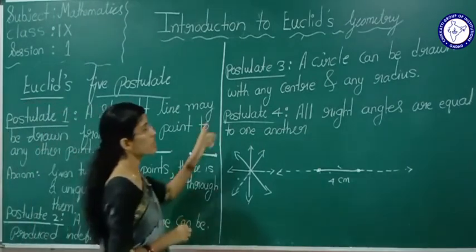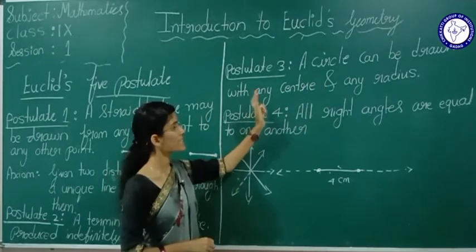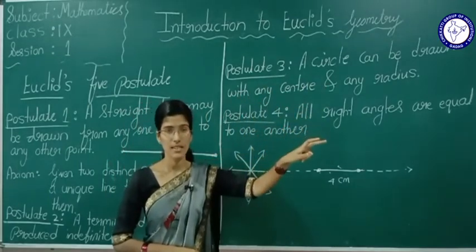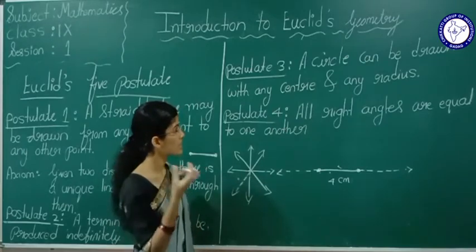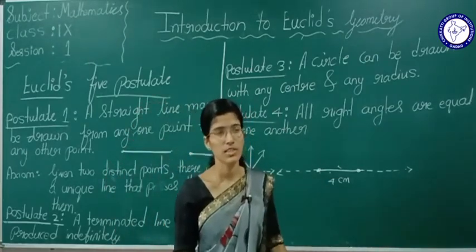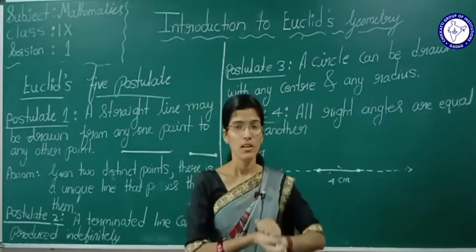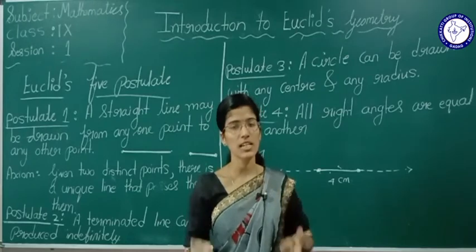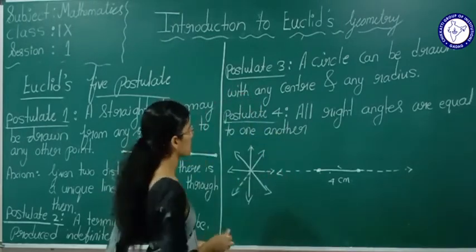So postulate 3, you see: a circle can be drawn with any center and any radius. Yes or no? From any center and any radius we can draw a circle. Here we don't need any proof. Yes, we have done so many circle constructions.